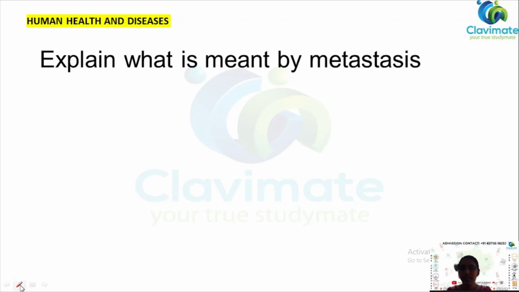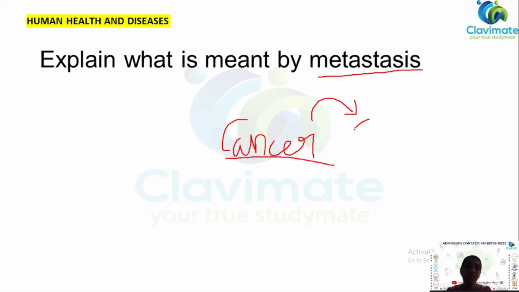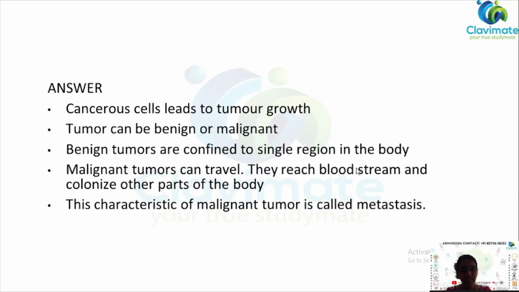So this is the first question. What do you mean by metastasis? Metastasis is a topic from cancer. Cancer cells are cells that grow uncontrollably. These cells will lead to a tumor. A tumor can be of two types, benign and malignant.